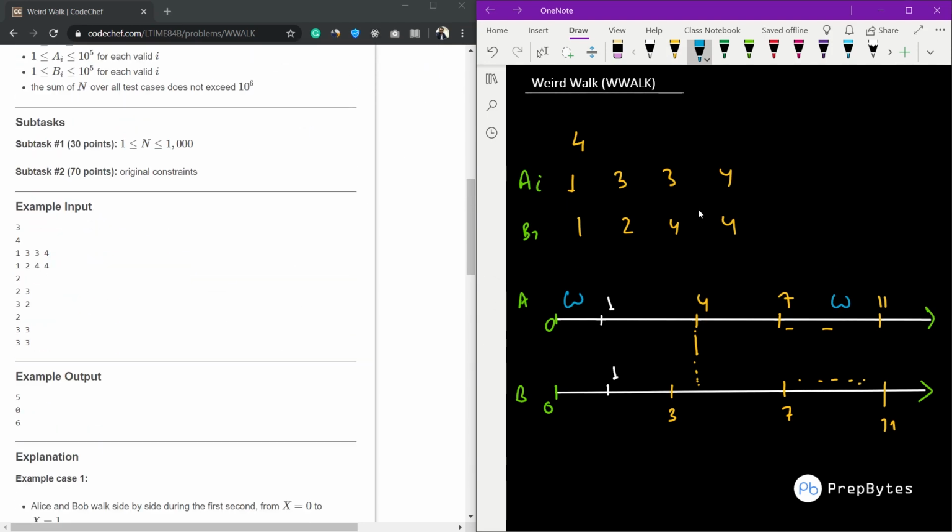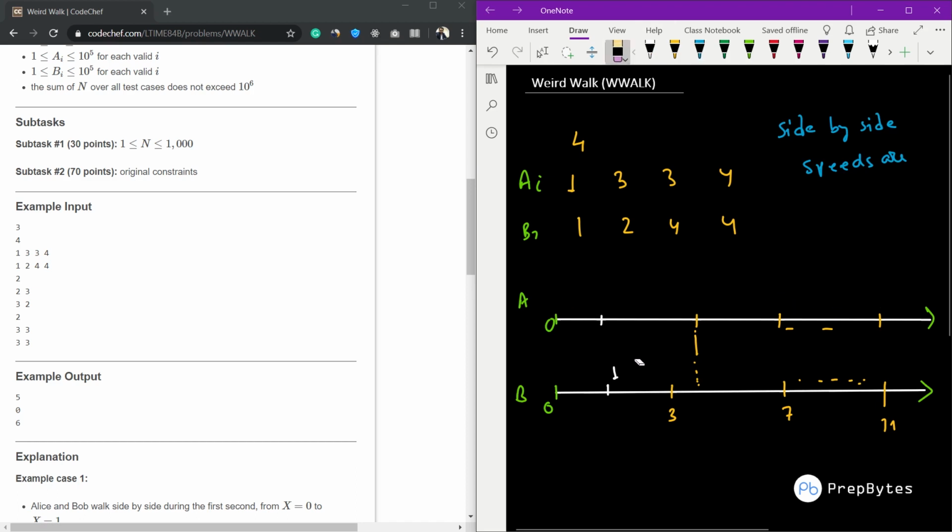So we need to find, for each test case, the total weird distance, that is the distance when they are moving side by side with the same speed. In this test case the weird distance was simply 4 plus 1, which equals 5. This is what we need to calculate.